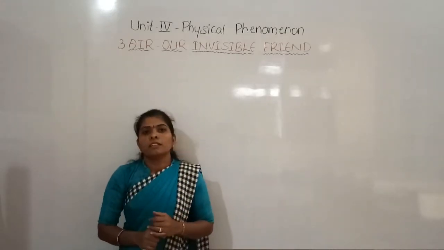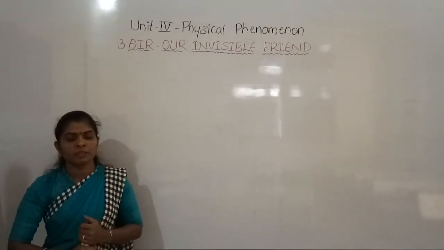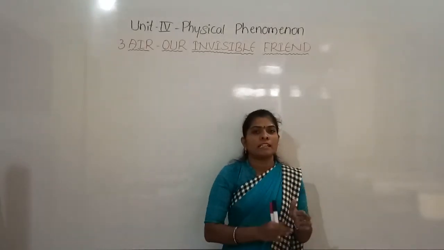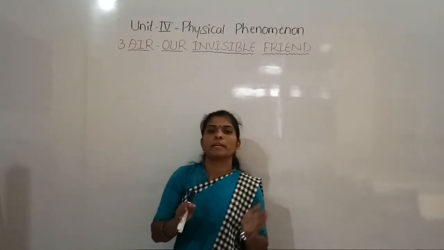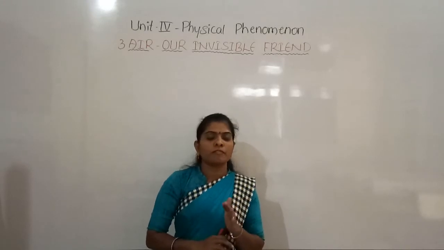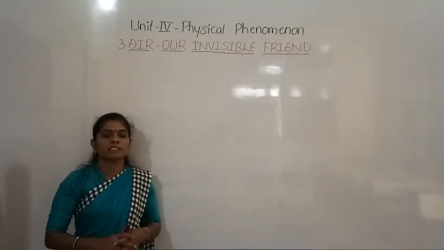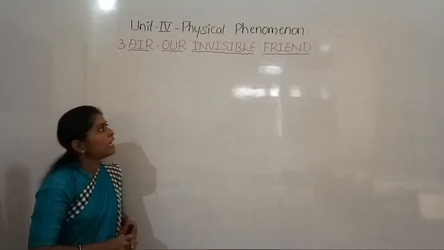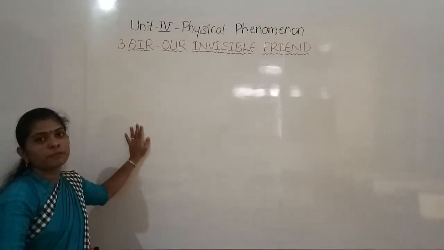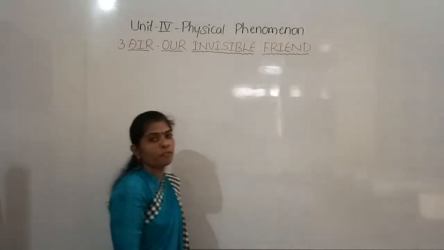So, in the previous class, we discussed simple machines. You learned how these simple machines work in a simple manner with basic principles. These machines made our work very easier and convenient. About that we discussed in our previous class, and today we are going to discuss a new chapter from this unit. That is Air, our invisible friend.